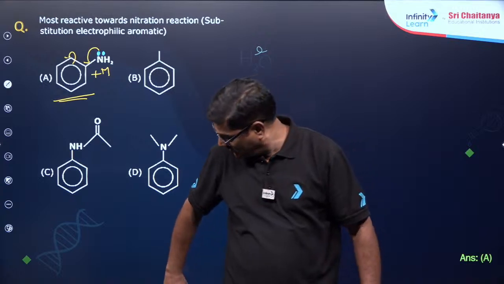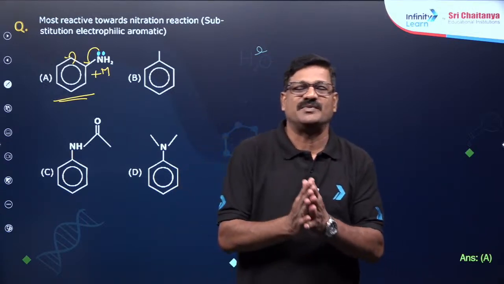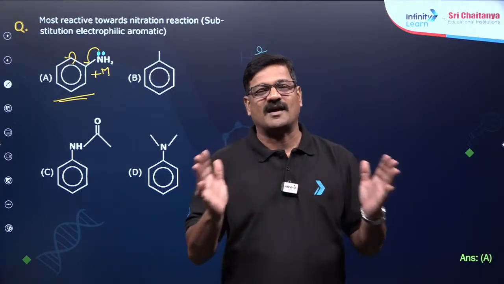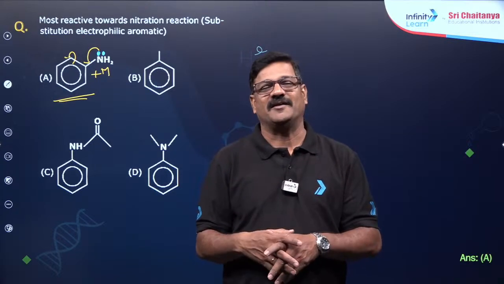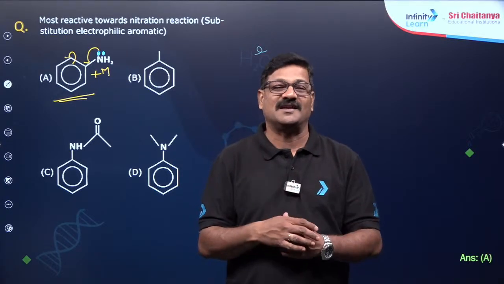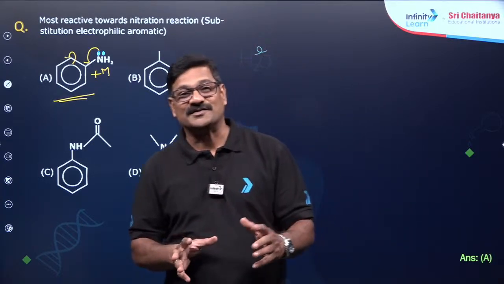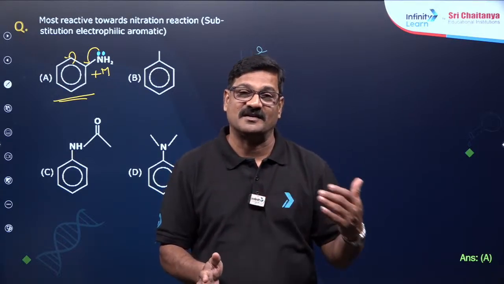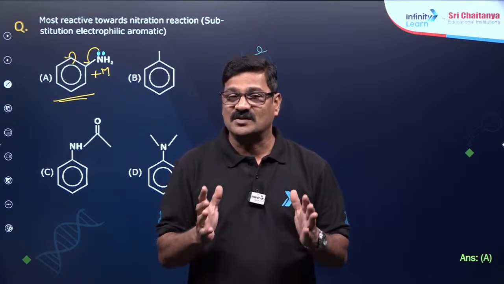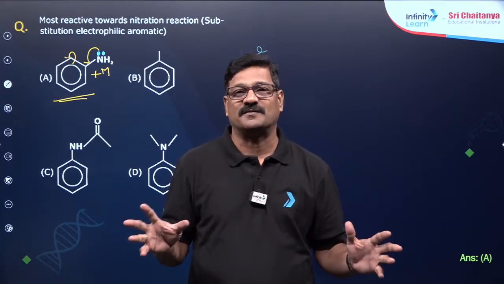So, my dear children, today we discussed what is benzene, aromaticity, non-aromatic, anti-aromatic, and preparation of benzene, properties of benzene, electrophilic aromatic substitution with its 5 golden reactions: halogenation, nitration, sulfonation, reversibility of sulfonation, Friedel-Crafts alkylation, Friedel-Crafts acylation, and directing influence on the benzene ring. Based on this, you are going to get a very good number of questions, and some questions have also been discussed. Let us discuss some more topics in future classes also.